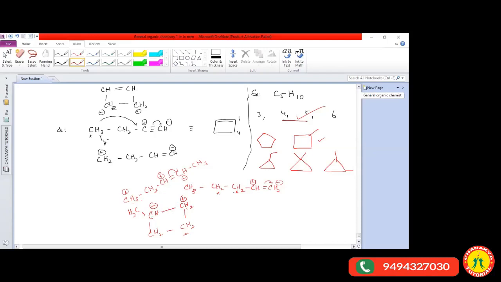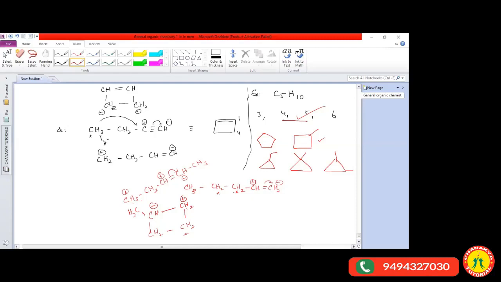Yes, sir. So then what is the structure it is? As per you, what is the name of the structure? 1-methyl cyclobutane. Very good. So 1-methyl cyclobutane is the correct answer. Now you got the clarity how ring chain isomers are formed. The possible formation of ring chain isomers depends upon the shifting of the H minus ion. Is that clear? Yes, sir.